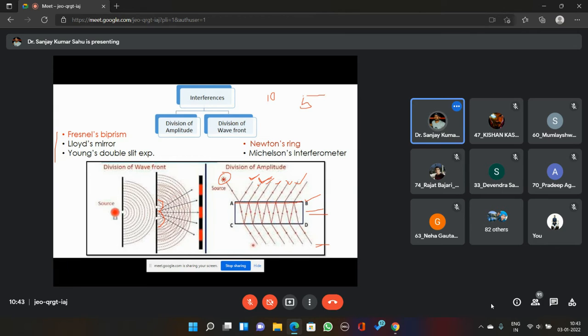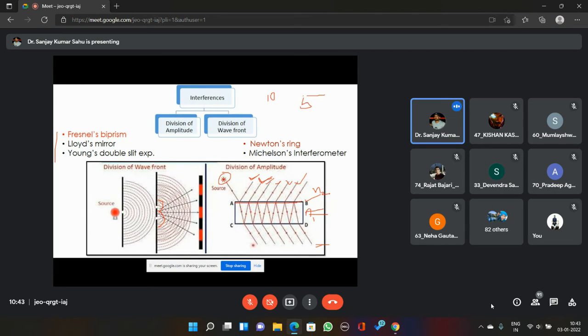So this is how we are dividing the amplitude of the incident beam, and we are getting two coherent sources. This method is called division of amplitude. And who is going to decide the reflection coefficient? The refractive indices of the intervening medium. Suppose the refractive index of this glass is n1 and the refractive index of the air is n2.